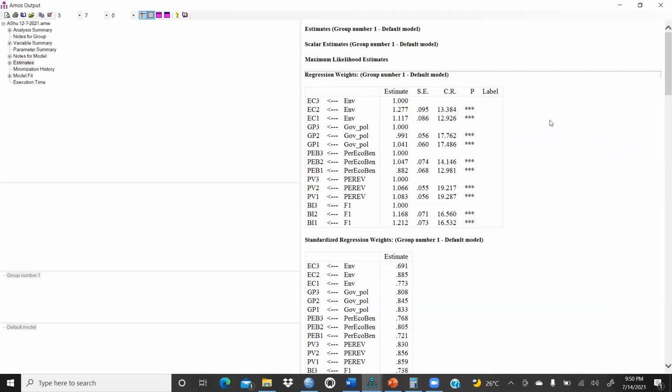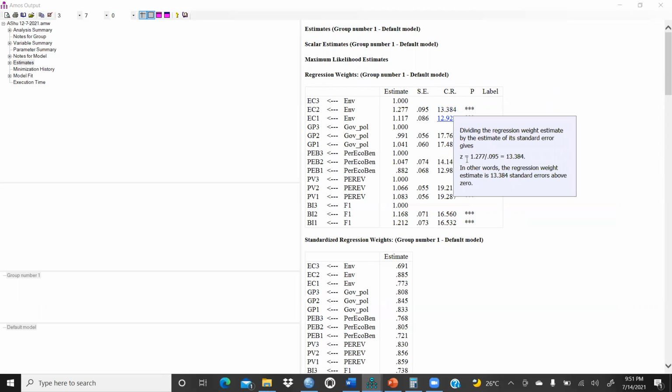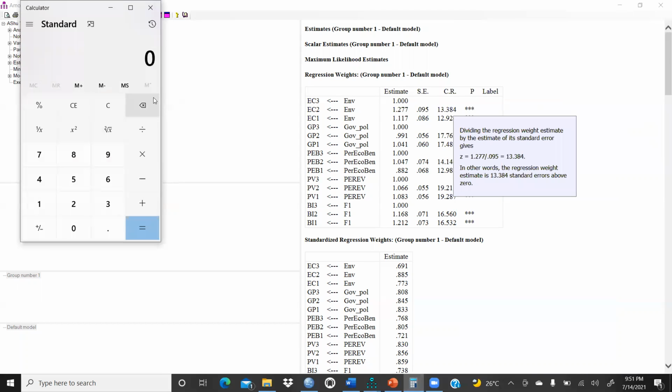Now you could see here CR, how we find this CR. We will click on this, then you could see Z equals 1.27 divided by this standard error. Then we will find these values 13.384, 1.27, right? So we can see here, we can divide, let's say 1.277, right?